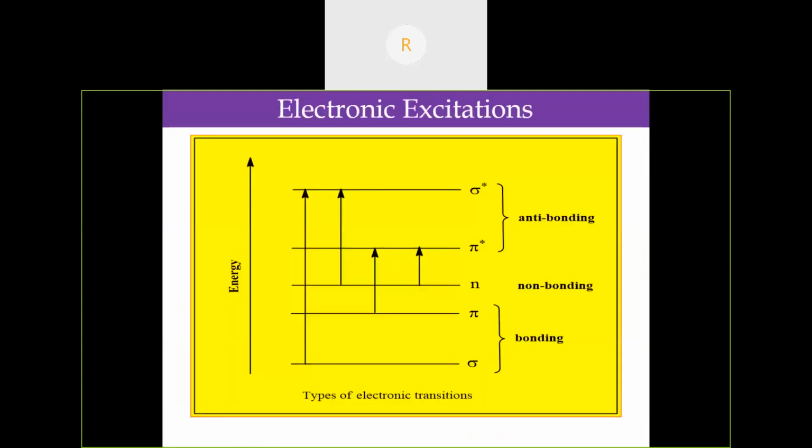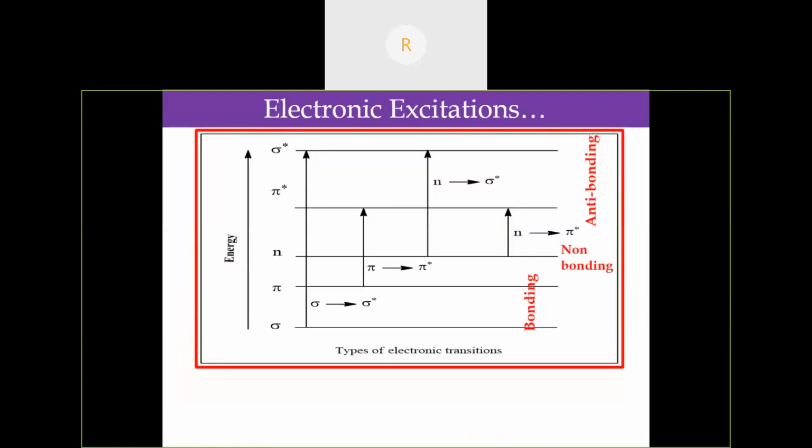Now electronic excitations. What happens when a molecule absorbs a photon? There are different orbitals: sigma and pi bonding orbitals, then n, the non-bonded or unshared pair of electrons, or lone pair of electrons, then the anti-bonding sigma star and pi star.